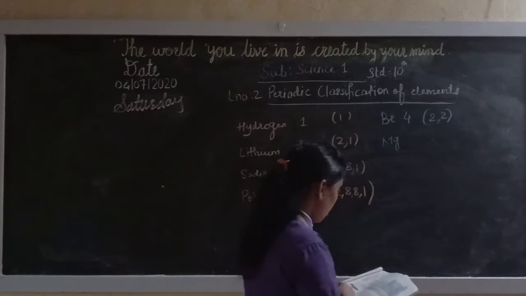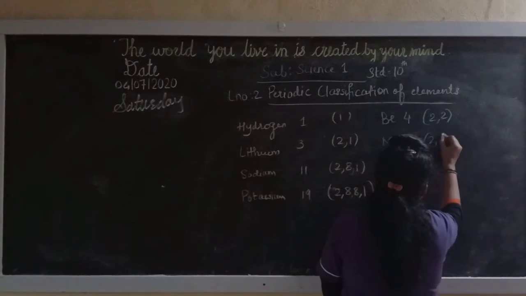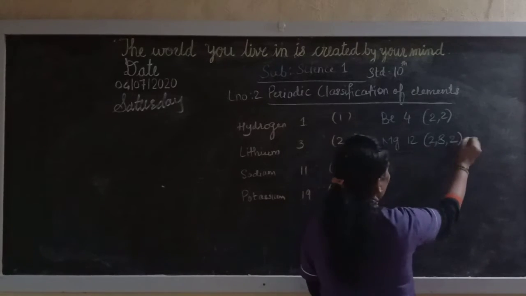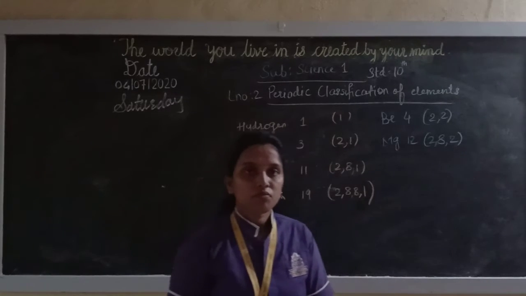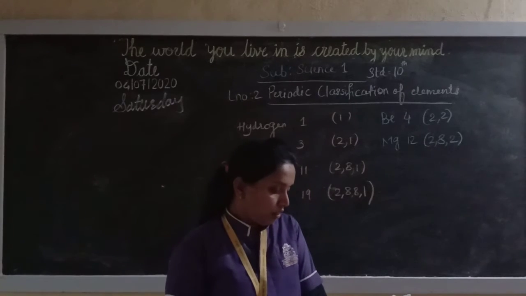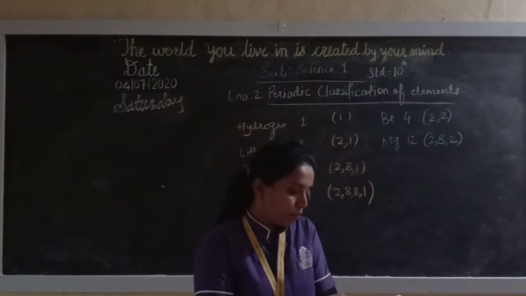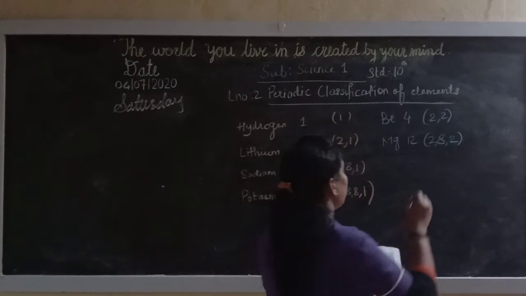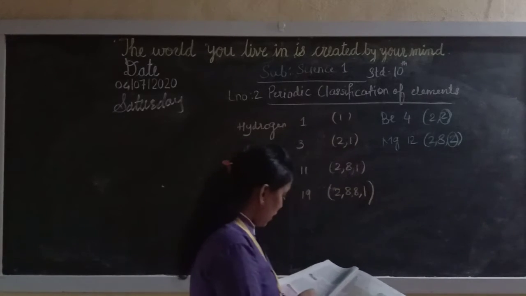Now here, for magnesium, the electronic configuration is 2, 8, 2. The atomic number is 12, so 2 electrons will go in the outermost shell. Now, the elements beryllium, magnesium and calcium belong to group 2 in your periodic table, and you will find that they also have 2 electrons in the outermost shell.